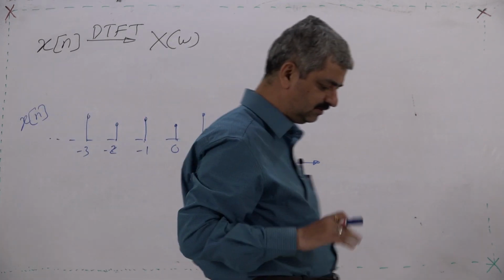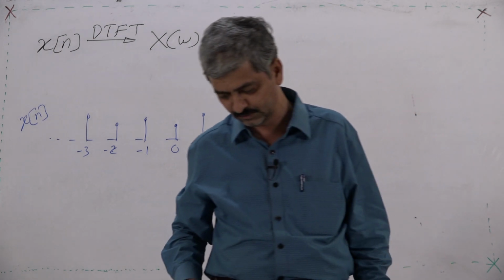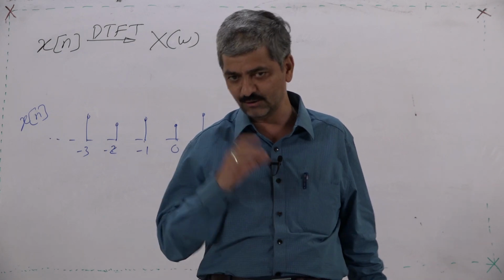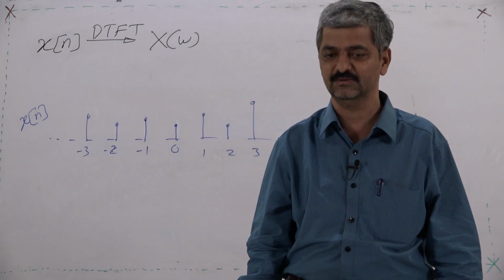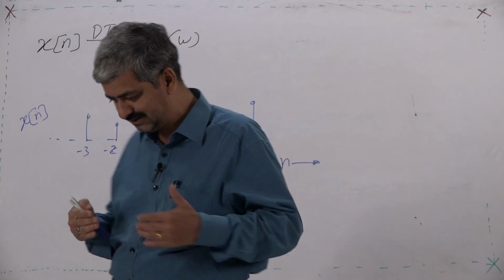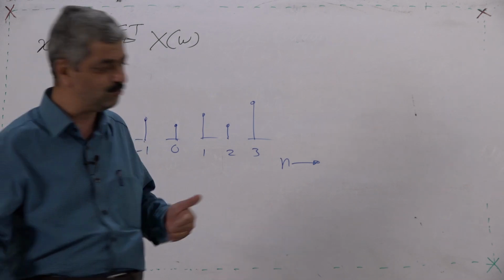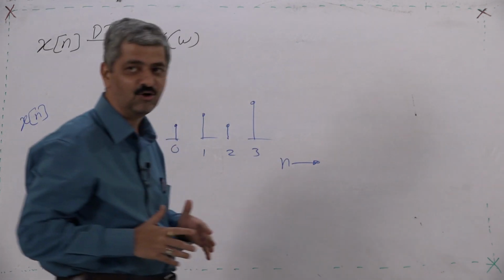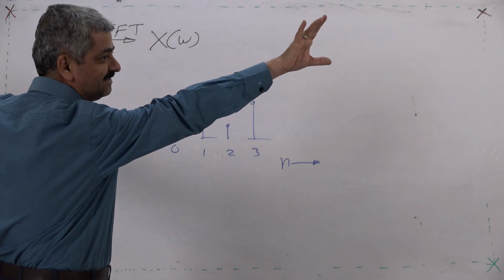Now, listen very carefully. Suppose you have got a magical goggle. When I say magical, everything is included there. When you put that goggle before your eyes, that goggle will capture all values of x[n] for all n.